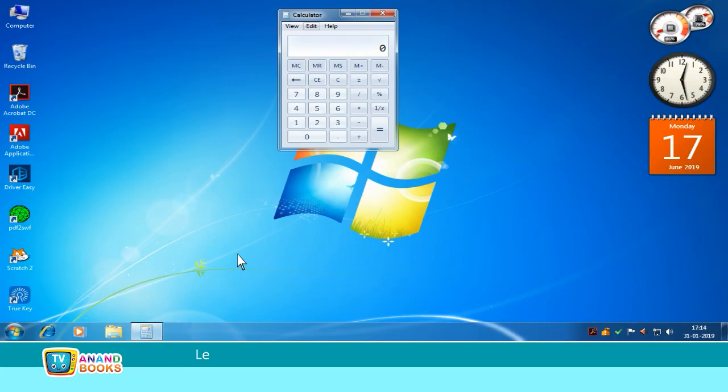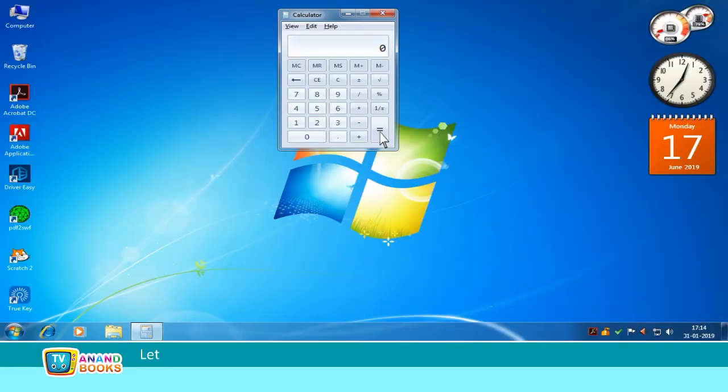Addition. Let us add the numbers 63 and 25 on the calculator. First, enter the number 63 by clicking on the number keys 6 and 3. Second, click on plus button. Third, enter the number 25 by clicking on the number keys 2 and 5. Fourth, then click the equal to button. The answer, which is 88, appears on the screen.